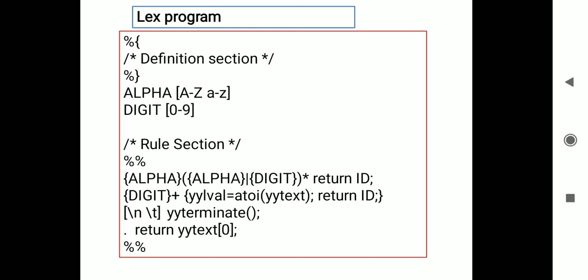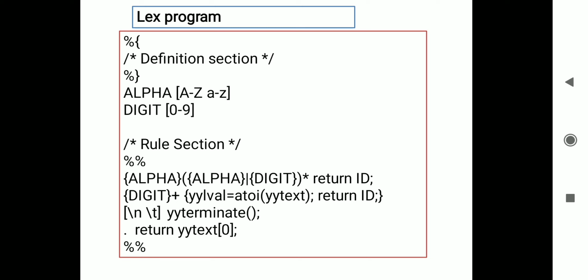While writing the lex program, we have to follow three sections: the definition section, the rule section and the auxiliary section. All manifest constants, declarations of variables and inclusion of header files are written in the definition section. But we are not defining anything in this program, so it is left blank. It is written inside percent left curly brace and percent right curly brace, and inside we declare everything. Okay, now go to the next.